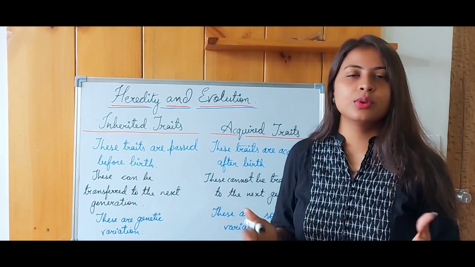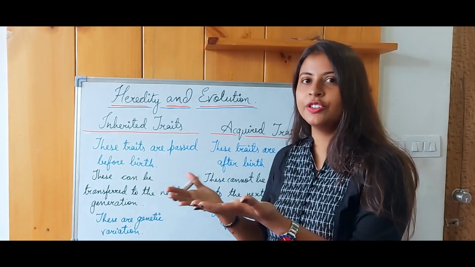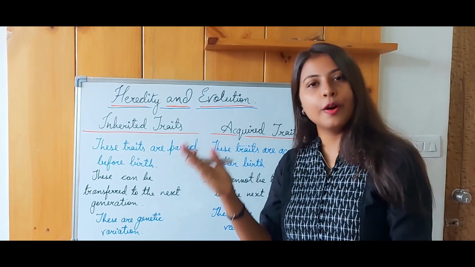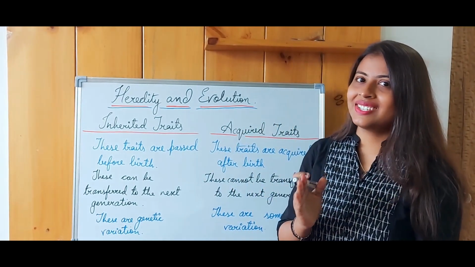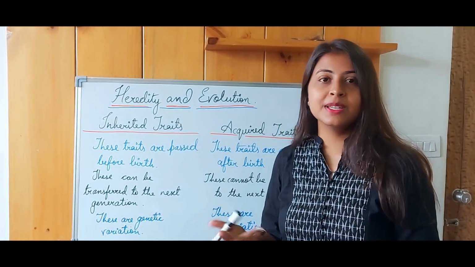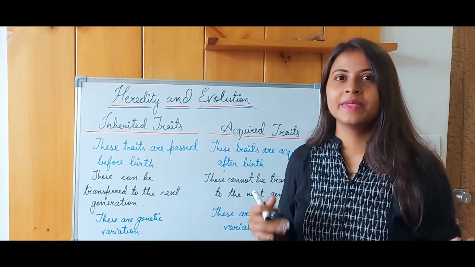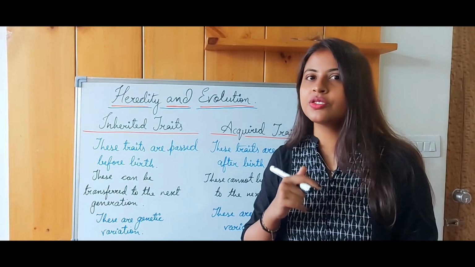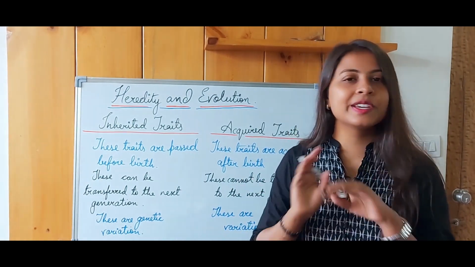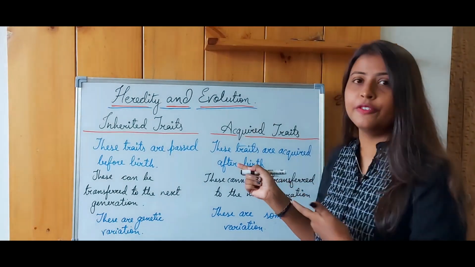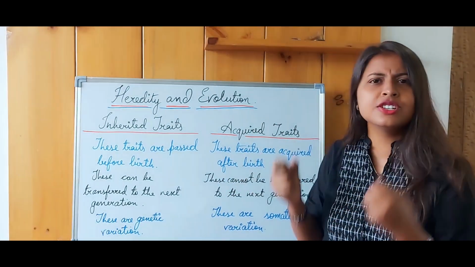So why is it that some of the traits, or you can say characters, are passed on from the parent to the next generation, but many of the abilities, many of the skills cannot be passed on from one generation to another? Can the child of every doctor be a doctor? Hard to say. We cannot answer such questions. But if inheritance is to be confirmed, then you might be thinking that it should be passed.